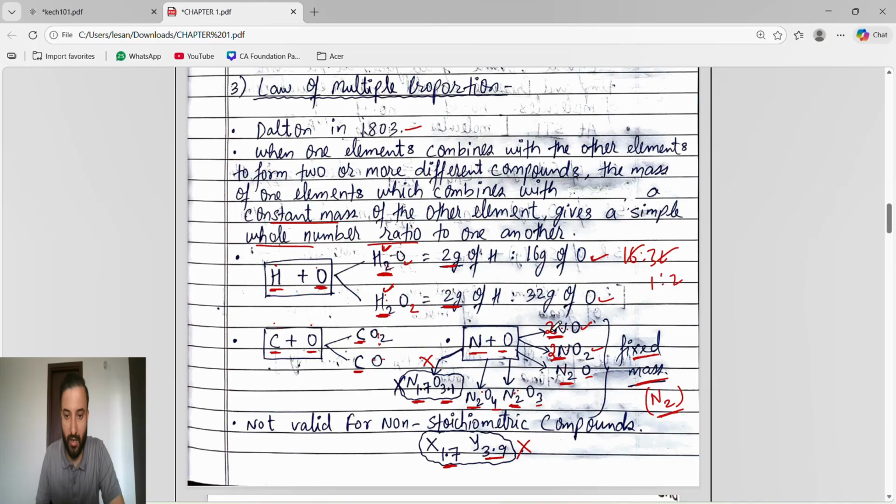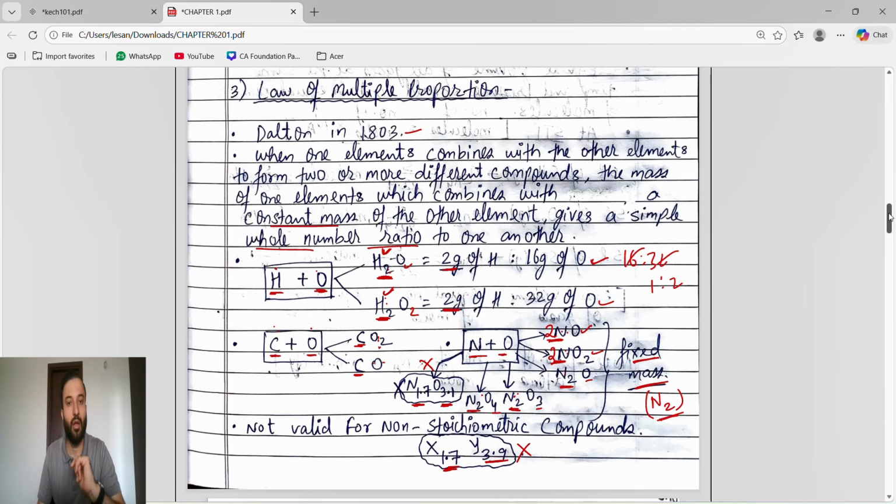And then what will we see? They are in a whole number ratio. This is not a whole number ratio, this is a decimal ratio. A decimal ratio, or a fraction ratio, is not valid. The ratio should be a whole number.